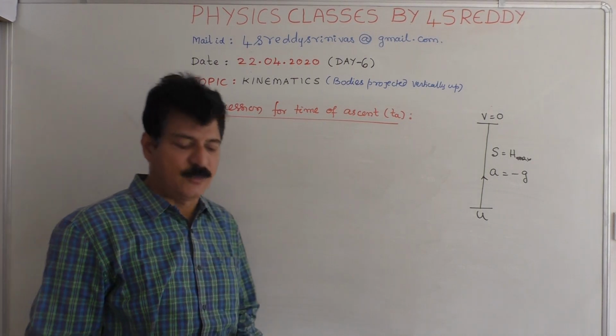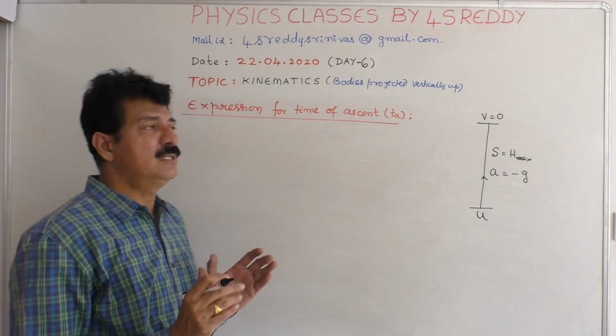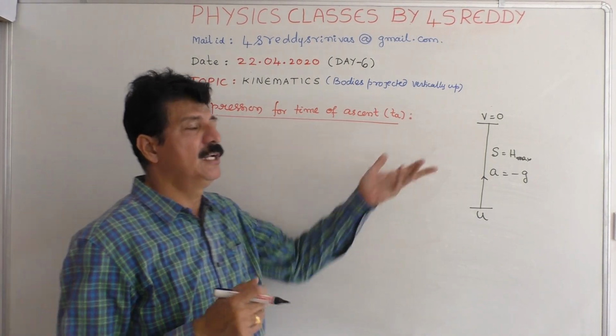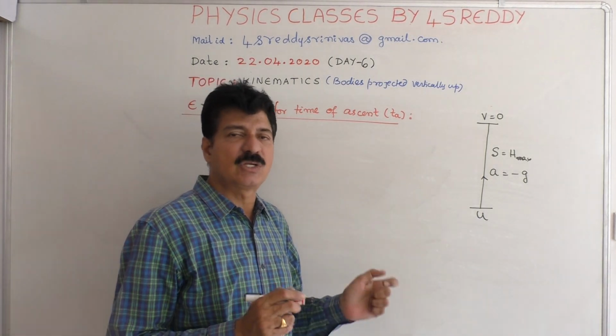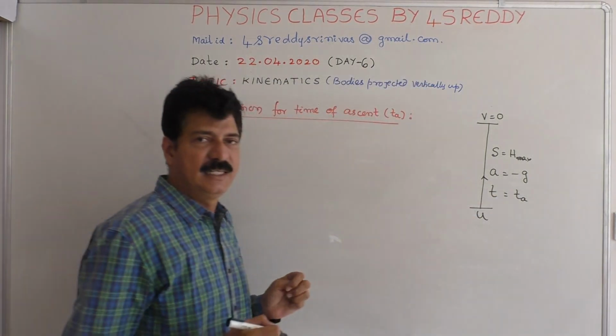What do we mean by time of ascent? The time taken by the body to reach the maximum height is called the time of ascent, which is given by t equal to ta.